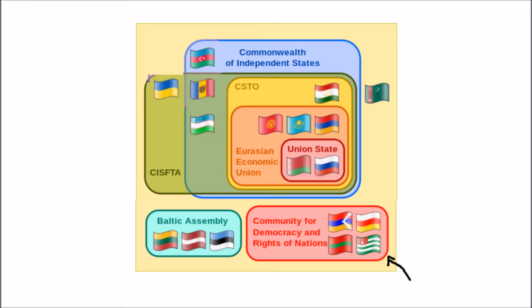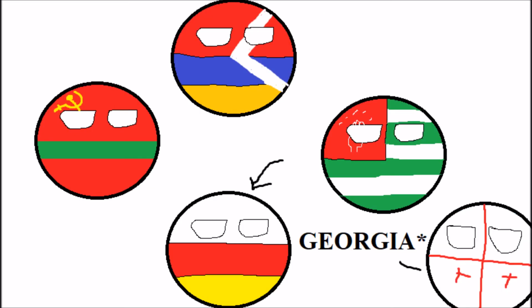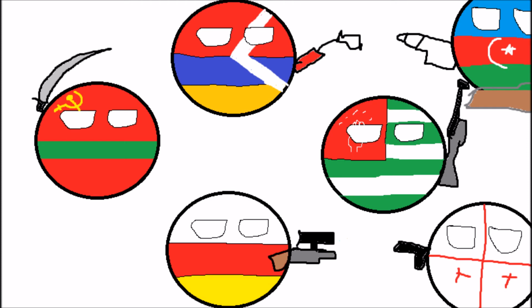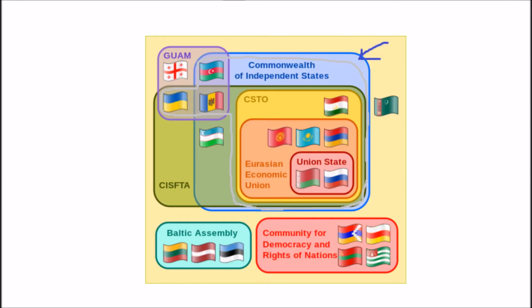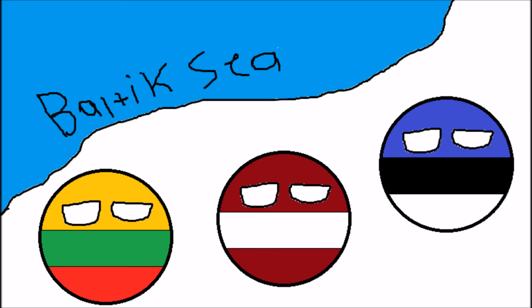The Community for Democracy and Rights of Nations is an association of 4 unrecognized states: Abkhazia, the Republic of Artsakh, South Ossetia, and Transnistria. The organization seeks to gain recognition for its members and promote fair and peaceful settlement of conflict, which is unsurprising considering its members are unrecognized states born of conflict in the semi-recent past. So that's the post-Soviet diplomatic situation. The CIS with its selective IPA and FTA, the CSTO as well as the EAEU and Union State under its oversight, GUAM for countries who like Russia close but not too close, the Baltic Assembly because little guys need to stick together, and finally the CDRN for countries that want recognition.